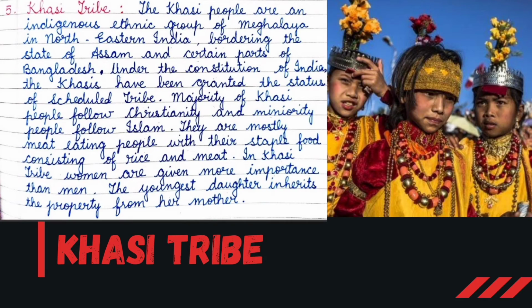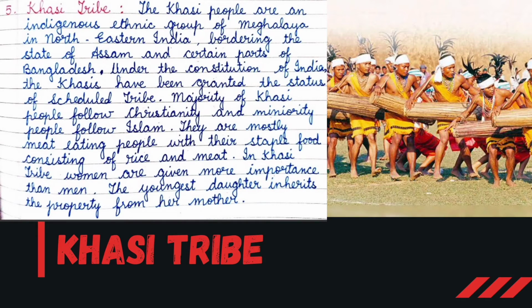Khasi tribe. The Khasi people are an indigenous ethnic group of Meghalaya in northeastern India, bordering the state of Assam and certain parts of Bangladesh. Under the Constitution of India, the Khasis have been granted the status of scheduled tribe.